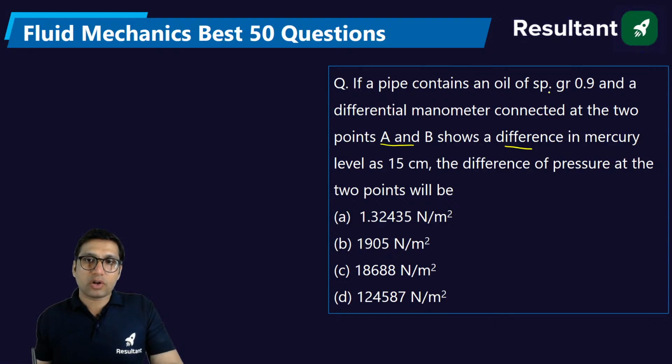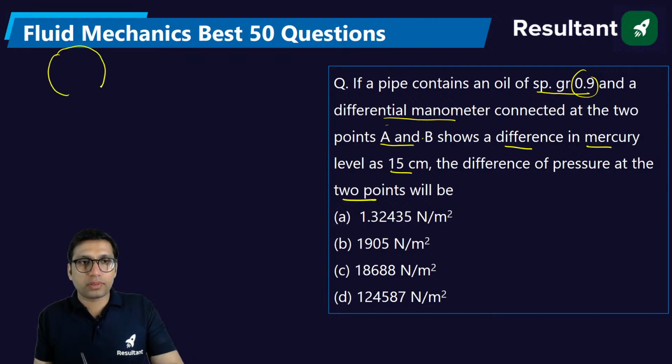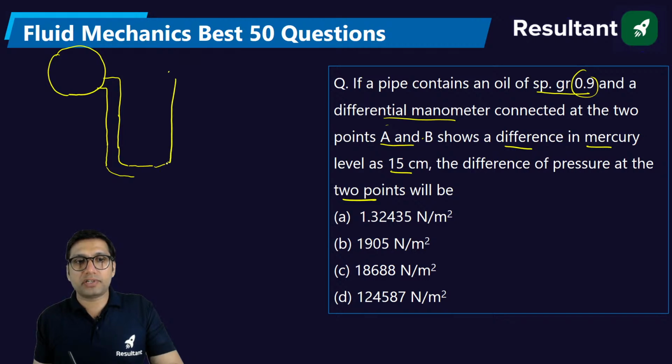If a pipe contains an oil of specific gravity 0.9 and a differential manometer connected at the 2 points A and B of the pipe shows a difference in the mercury level as 15 centimeter, the difference of the pressure at the 2 points is? You know why we use a differential manometer? Differential manometer is used to find the difference of the pressure between 2 points. Let's say we are having two pipes, and if you have to find the difference of the pressure at two different points in the pipe, then you use a differential manometer for that purpose. It will find the difference of the pressure between 2 points.